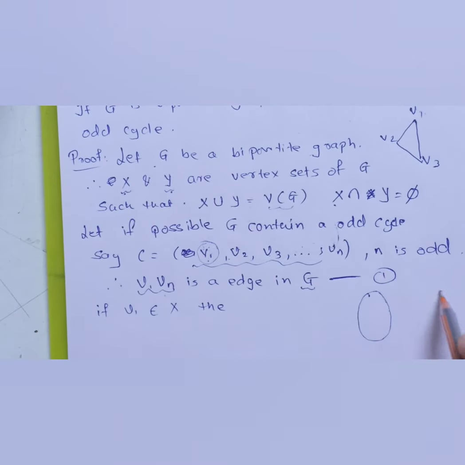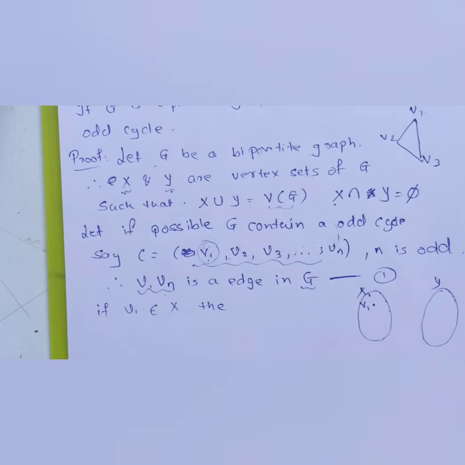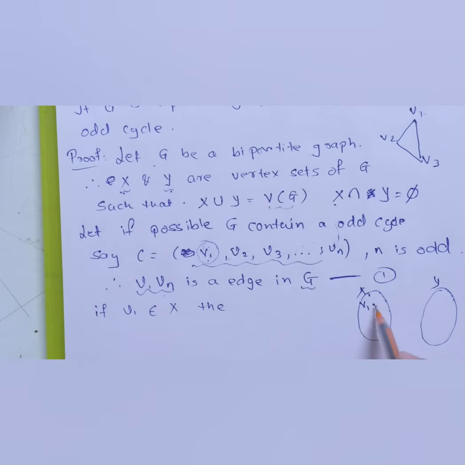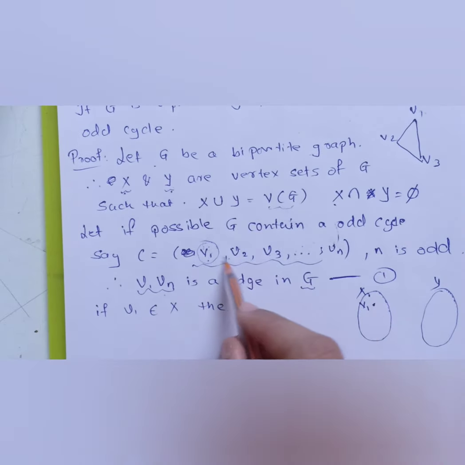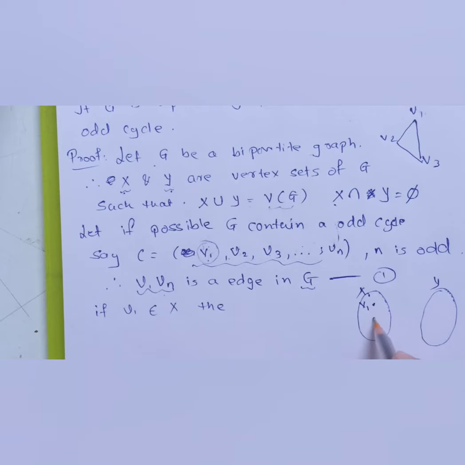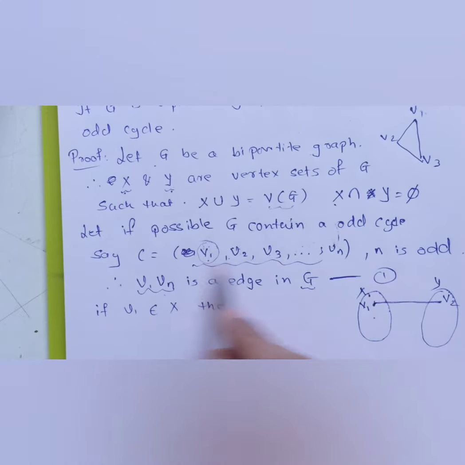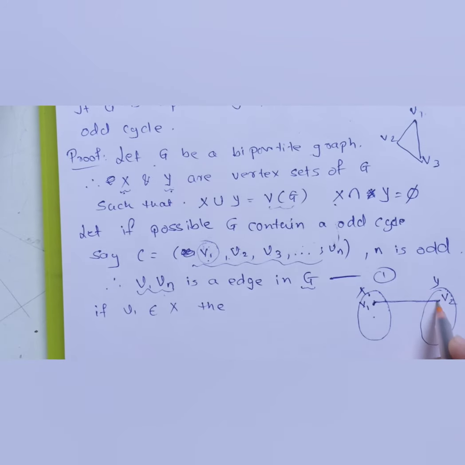let me draw it so that it's much more clear. So I have two sets with me, set X and set Y. If I am saying that my first vertex V1 is lying in this, then since this is a bipartite graph, by the definition of a bipartite graph, the vertex which is adjacent to V1, that is the vertex V2, should not lie in this set. It should obviously lie in the other set, because as per the definition of a bipartite graph, there should be no vertices which are adjacent in the same partition, right? So since we know that V1 is connected to V2 by an edge, since it is within a cycle, obviously V2 should lie in the other set.